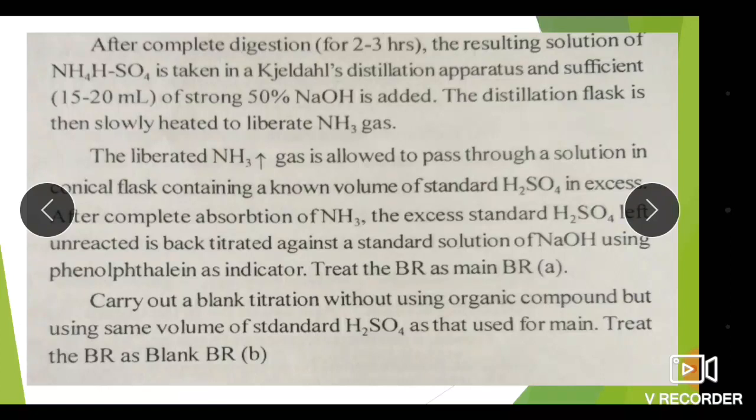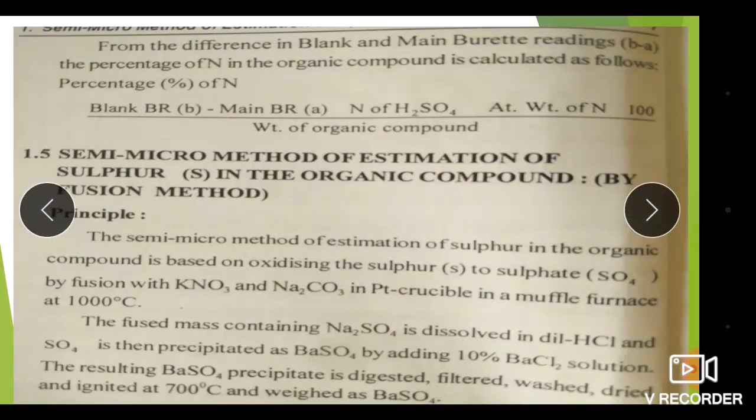Then carry out a blank titration without using the organic compound but using the same volume of standard H2SO4 as used for the main titration. Treat this burette reading as the blank, B. So from the difference between the blank and main burette readings, B minus A, the percentage of nitrogen in the organic compound is calculated using the formula.